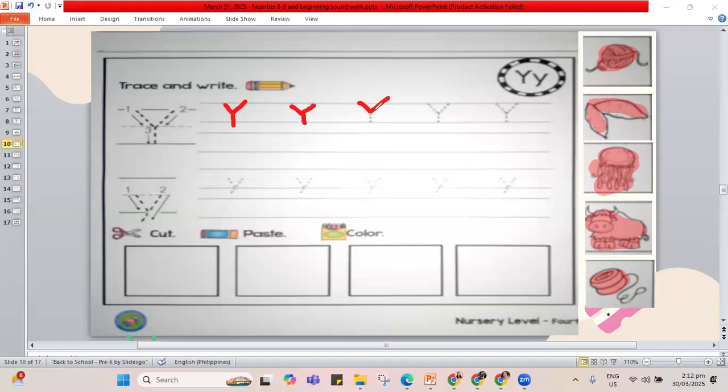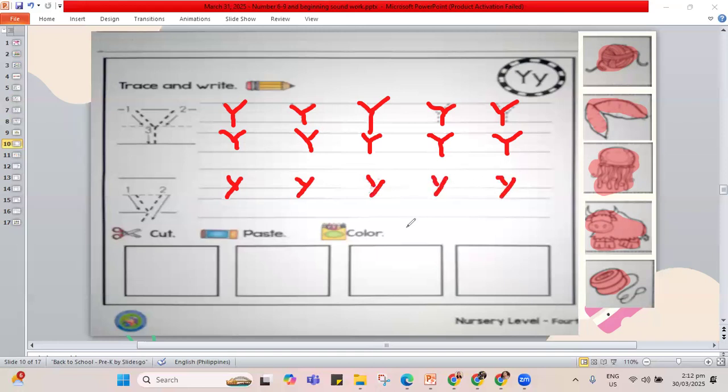This is your capital letter Y. So for your work, try to follow the lines. And as you can see, I am doing spacing. After every letter, you get to do space. We have capital Y, lowercase y. Slide down like a yo-yo. I get to make lowercase y.